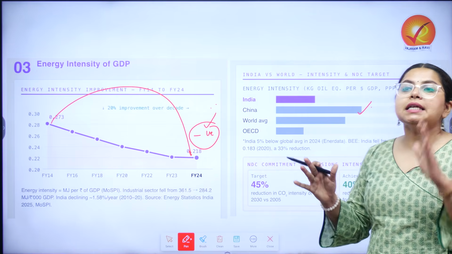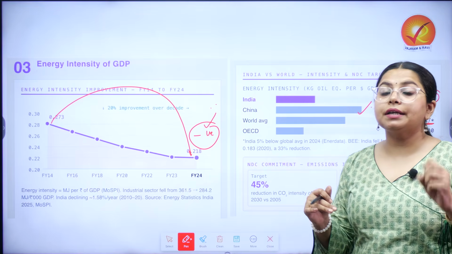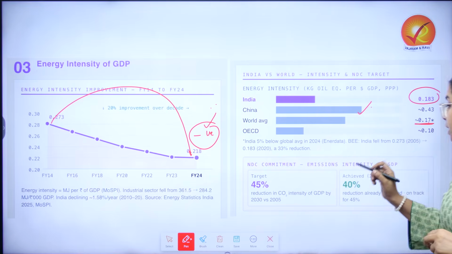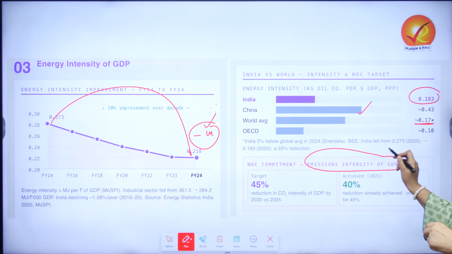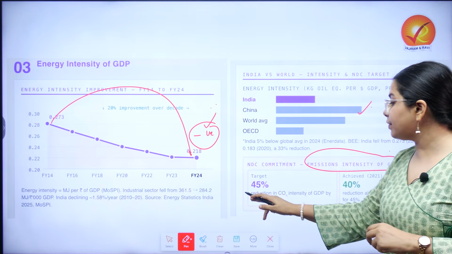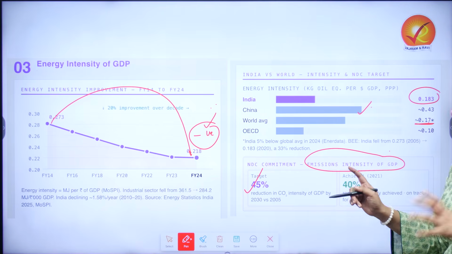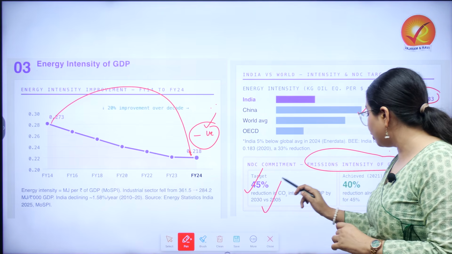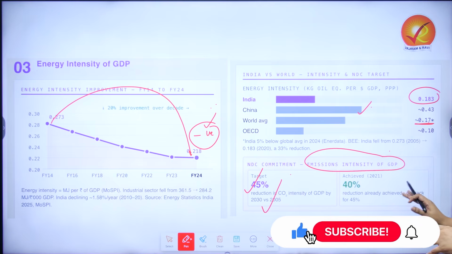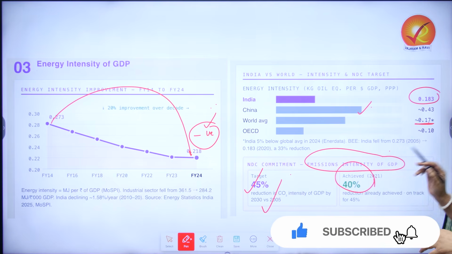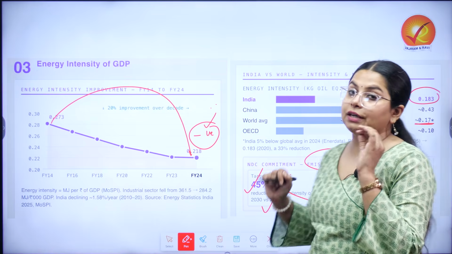India has made a nationally determined commitment, and here we see that for emission intensity of GDP, the target is a 45% reduction of CO2 intensity of GDP by 2030 as compared to 2025. As of now, we have achieved 40%, and we are absolutely on track for the 45% in front of us.